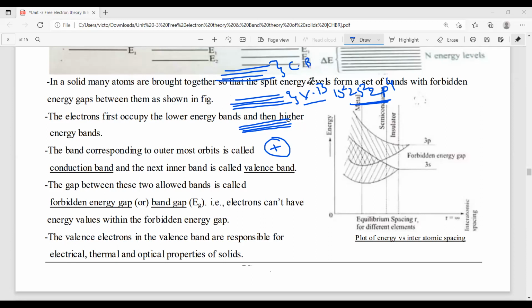So based on these bands and their gap, that is the forbidden gap, we distinguish the materials: semiconductors, conductors, insulators.